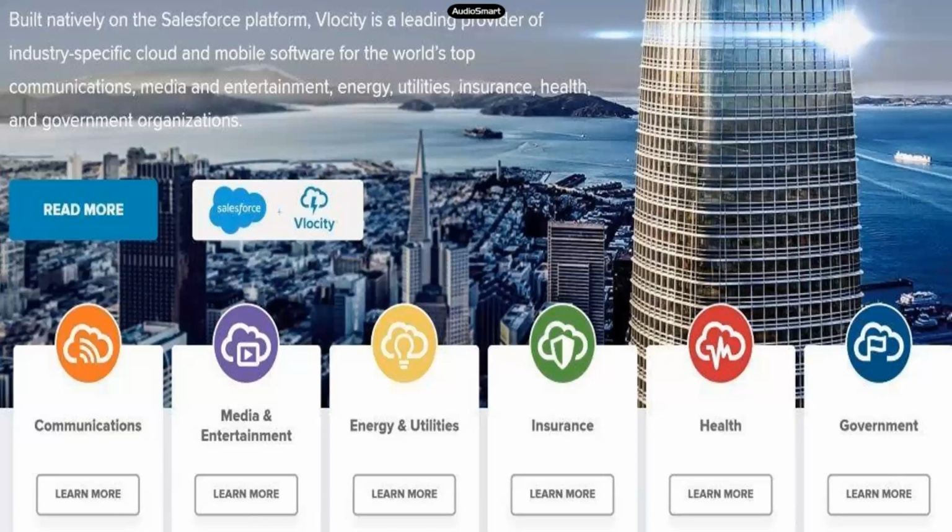So no matter what kind of platform I use to create a software to fit this particular requirement, the business flow is always going to be the same. And that's what Vlocity has concentrated on. That's how industry-specific clouds came into the picture, right? So Vlocity has identified that no matter what kind of application the customers use, the domains are always going to be the same, right? The business flow for each domain is always going to be the same.